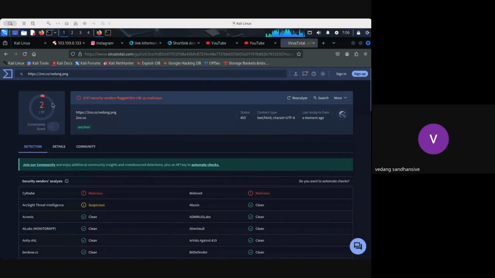We see here there are two anti-malware systems which are putting it as a malicious link, and there is also ArcSight Threat Intelligence, which is a very renowned company. So that is also putting it as a suspicious link. So if there is any one company who is stating suspicious or malicious, I'm not going to use that particular thing, right? So you can see here there are two companies who are clearly stating it as malicious links, right? So we can understand that this kind of links can collect some kind of data in the backend.